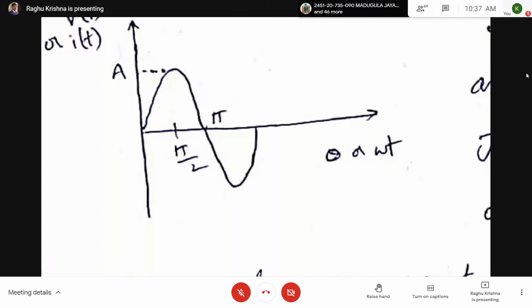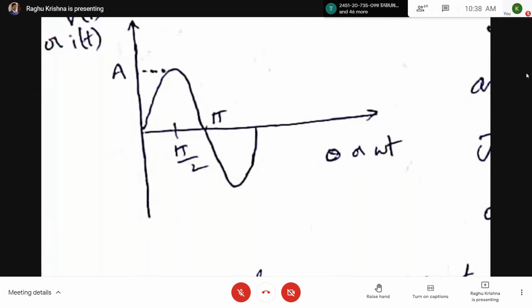So the sinusoidal waveform became so famous that when we talk about alternating current, we represent it with a sine waveform. But actually, alternating does not mean only a sinusoidal waveform. A triangular waveform also comes under alternating waveform. A square waveform also comes under alternating waveform.